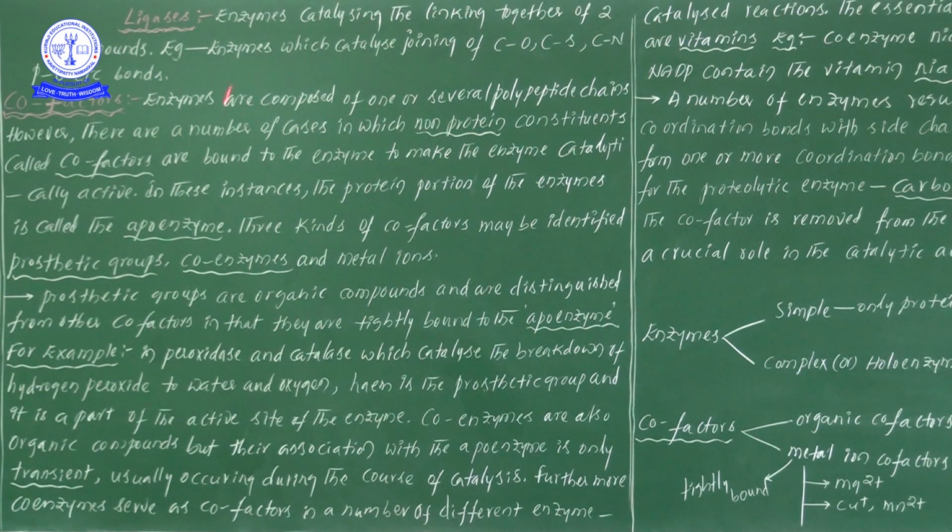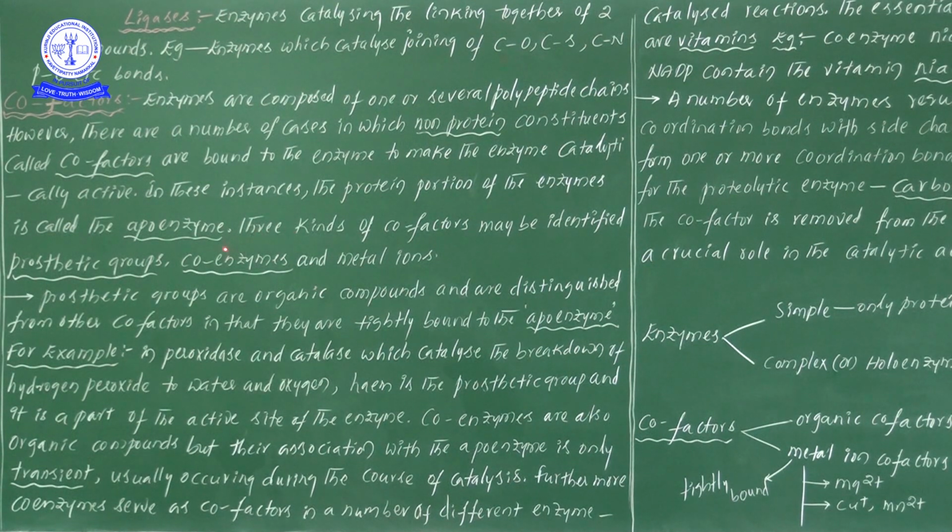I hope you understood the point, right? In these instances, the protein portion of the enzyme is known as apoenzyme. I have written that point here as well, so you can get it. The protein part of the enzyme we consider as apoenzyme.